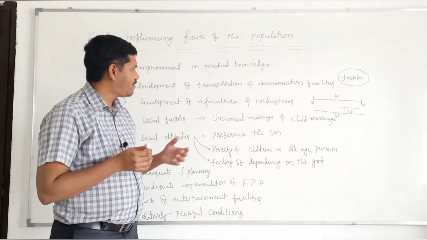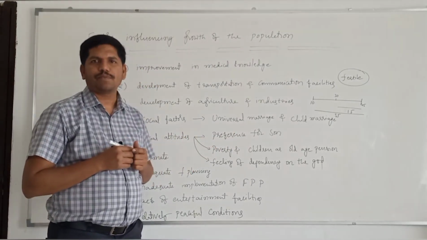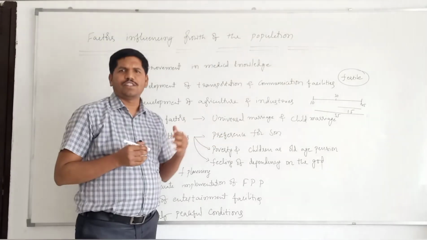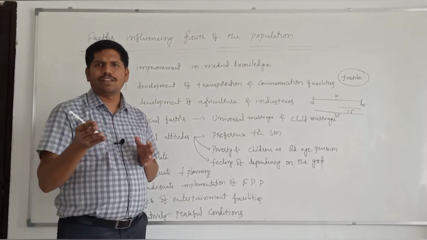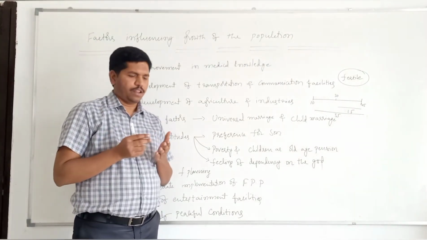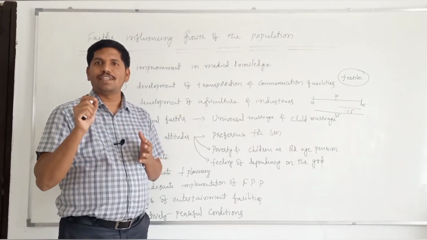Because of preference for a male child, there is a continuous production of children. Two years back, in the 2018 Economic Survey, the government of India mentioned that in India, there are 2.1 million unwanted girl children.